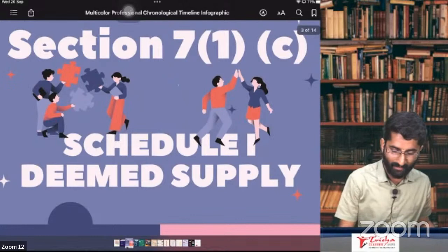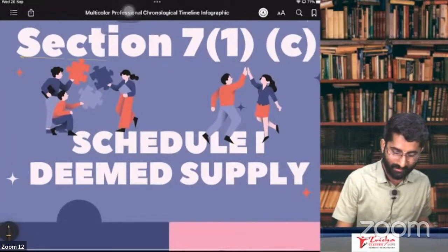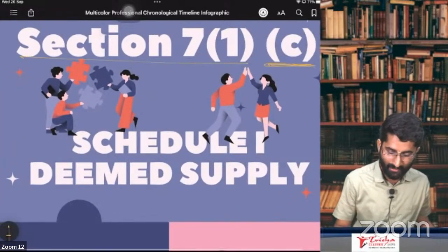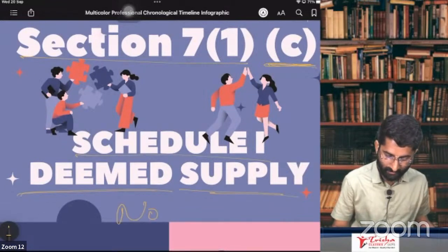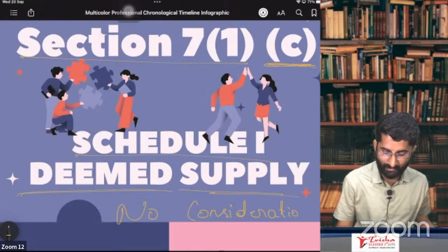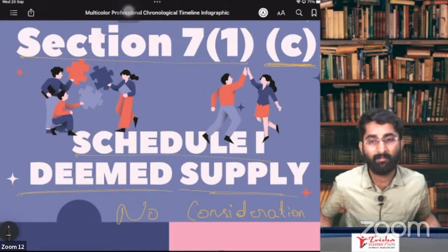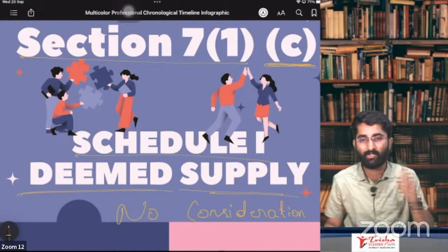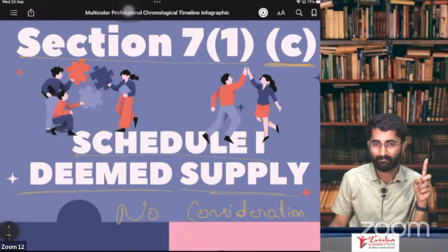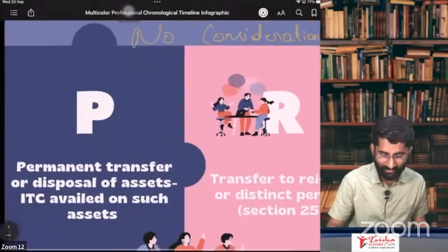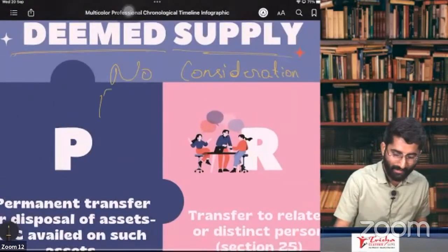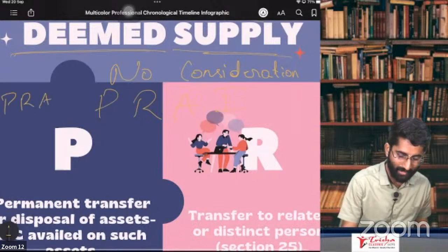In section number 7, subsection 1, clause C, we are considering deemed supply where there is no consideration. There is no consideration in deemed supply. That's why it is deemed supply. Deemed, you think that it is a supply. Remember that PRAI.